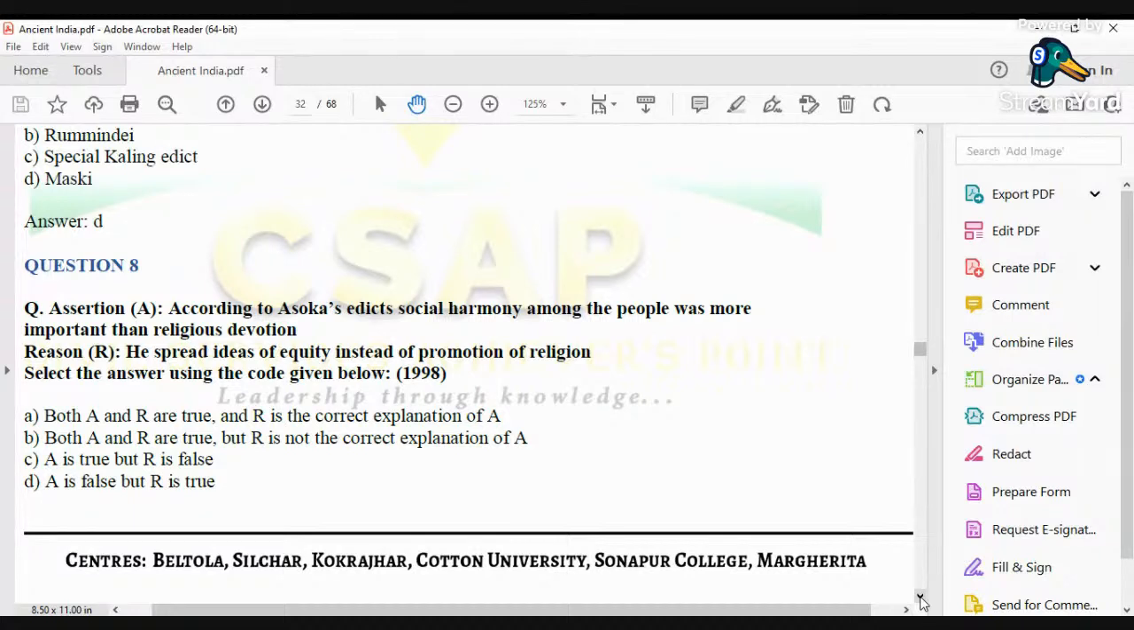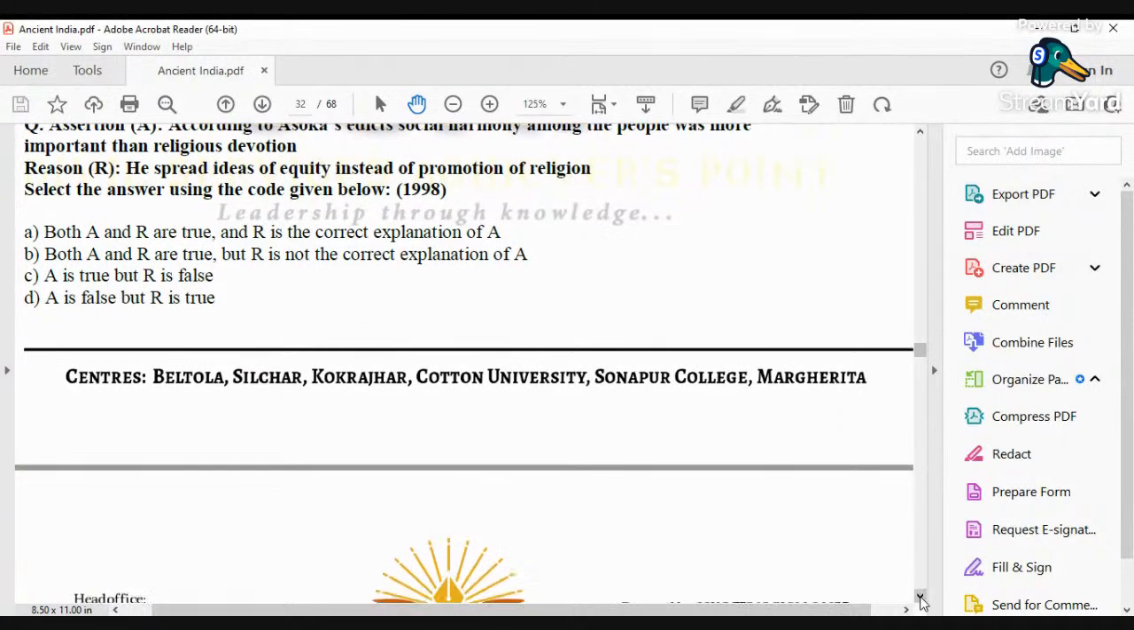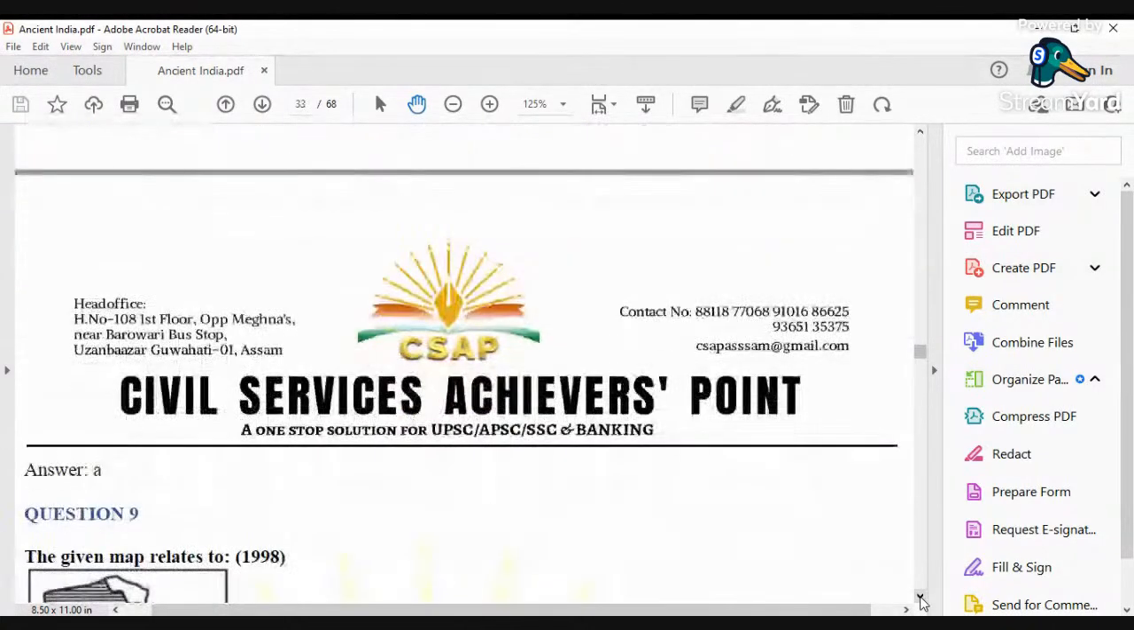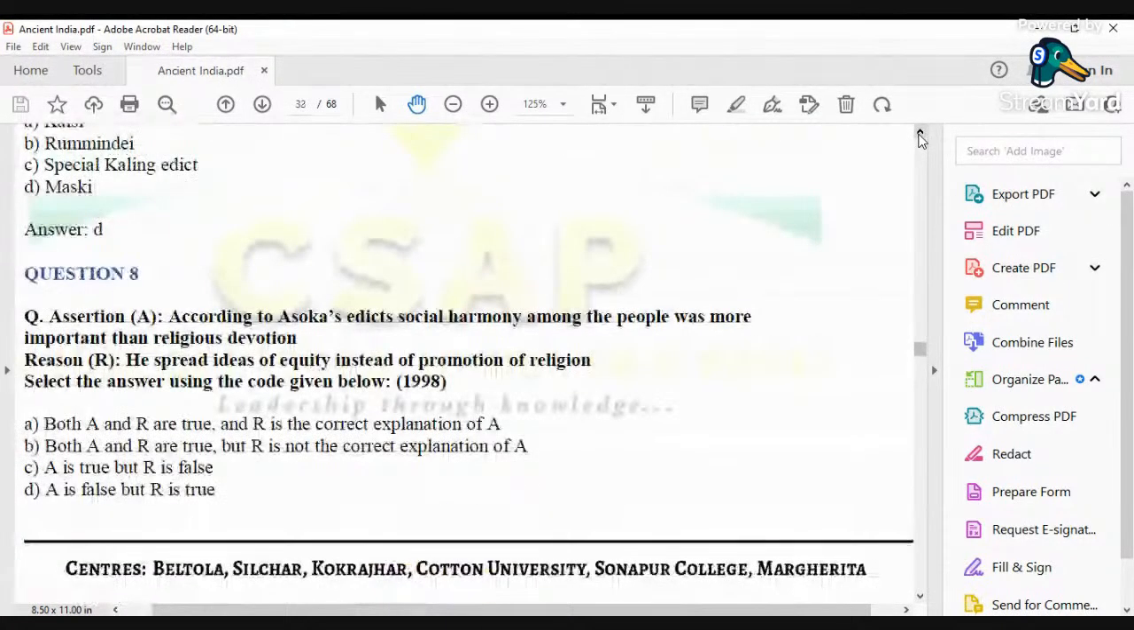Now, the options are: A, both A and R are true, and R is the correct explanation of A. B, both A and R are true, but R is not the correct explanation of A. C, A is true, but R is false. And D, A is false, but R is true. And the correct answer to this question would be option number A.